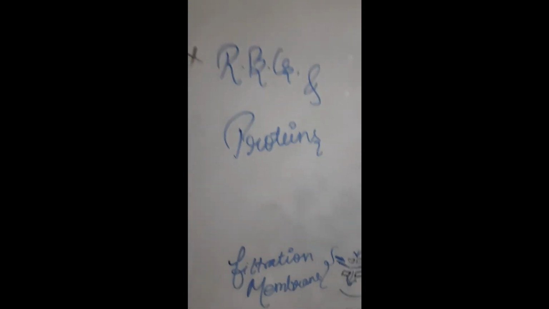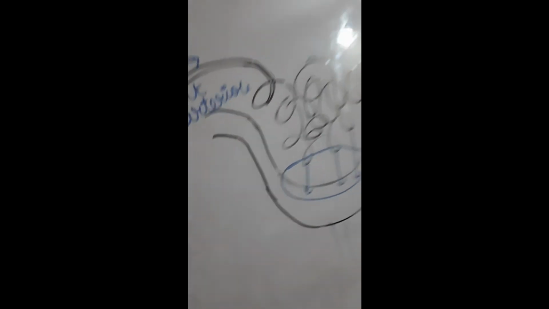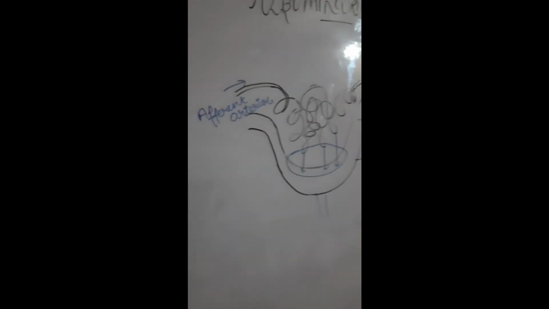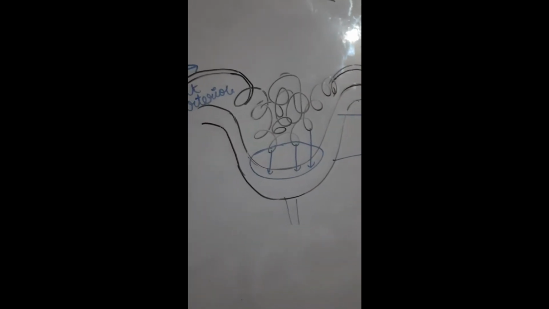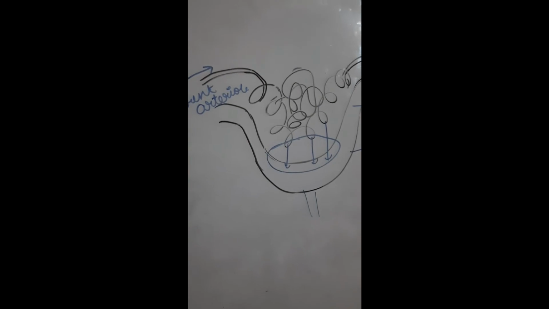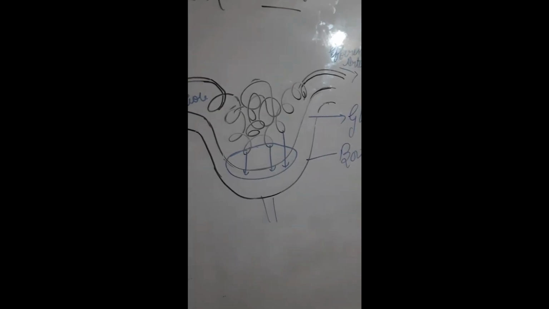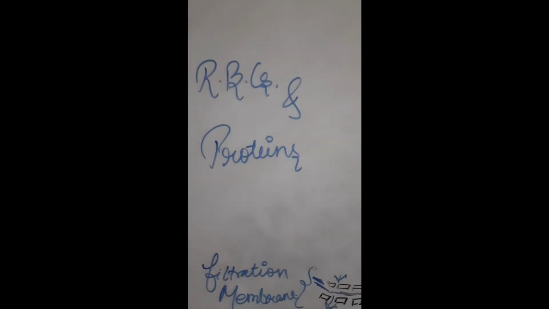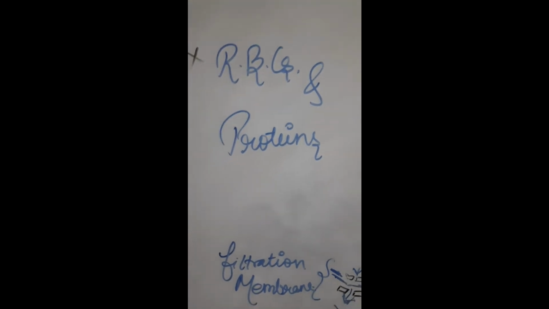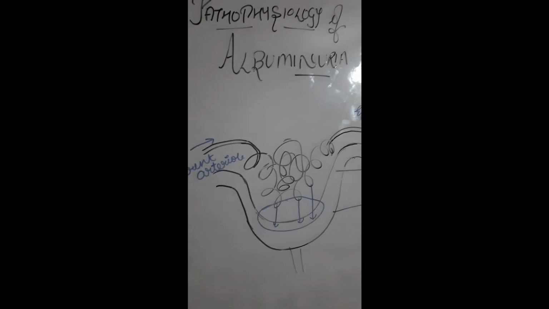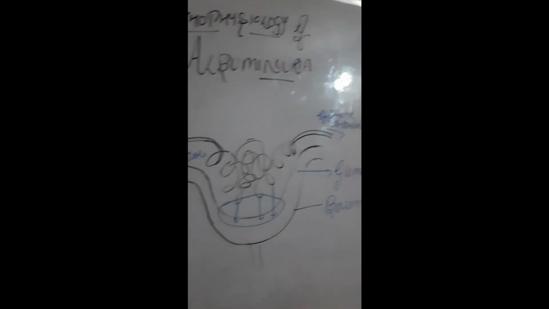Since this layer gets damaged, these pores open up more, and the heavy substances like RBCs and proteins pass through the filtration layer into the Bowman's capsule and then into the collecting duct, due to which when we ask for the urine report of the patient, we see that there are increased numbers of RBCs and proteins in the urine. So this is a little bit about albuminuria, how albumin gets collected into the urine.